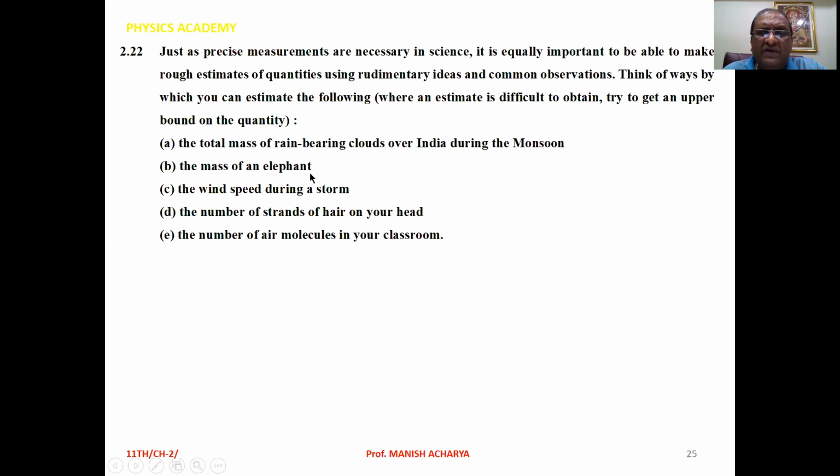B. The mass of an elephant. C. The wind speed during a storm. D. The number of strands of hair on your head. E. The number of air molecules in your classroom.